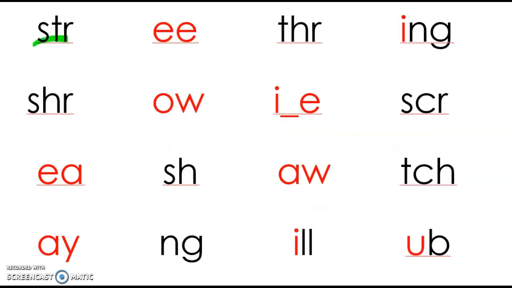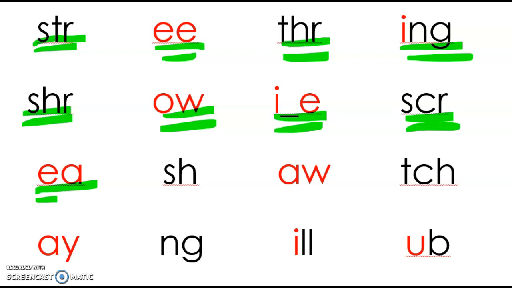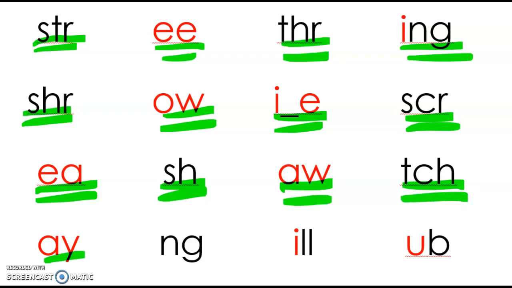Okay, sound out these with the sounds, two times, as they're underlined. Ready? Read. Str, str. Thr, ing, shr, shr. Okay, we are going to sound out some words in our brain.